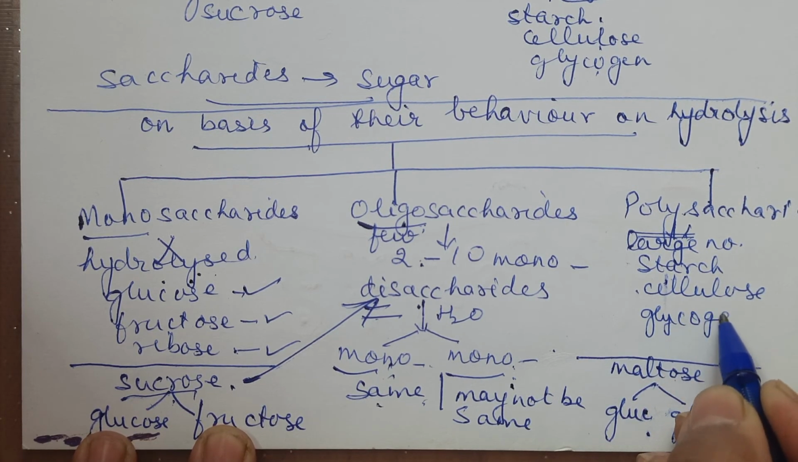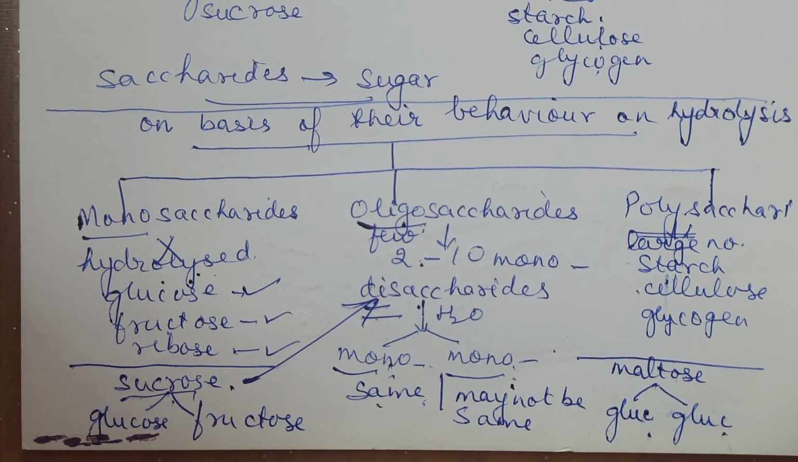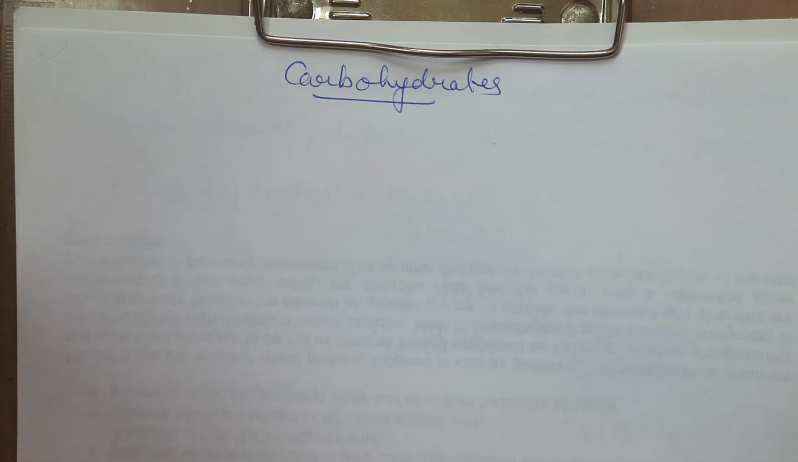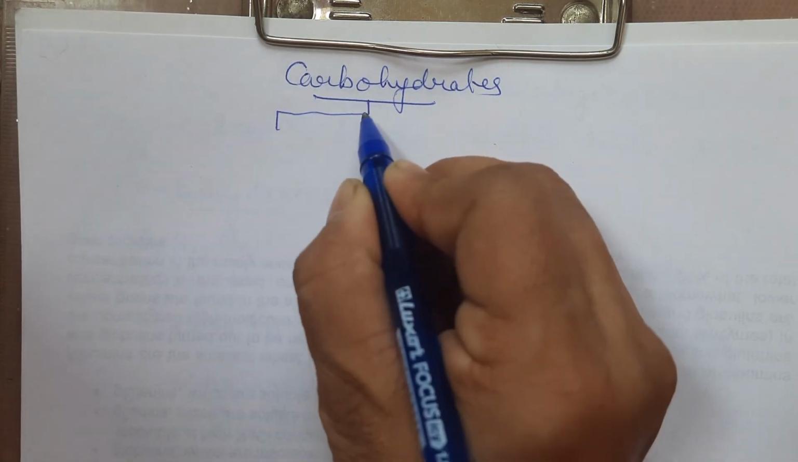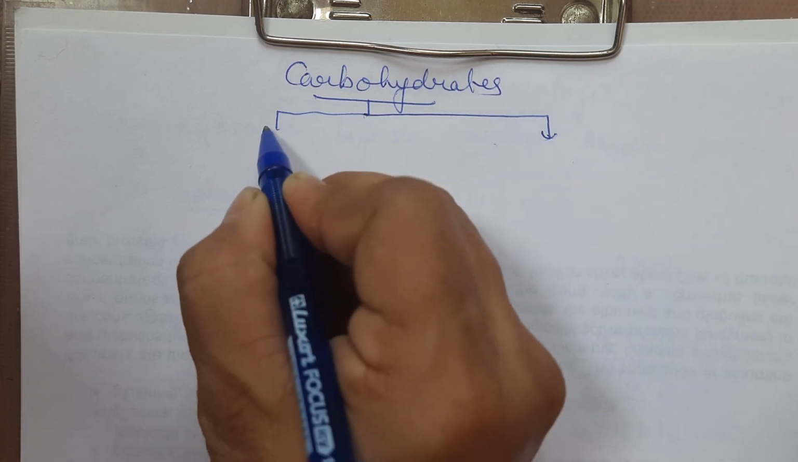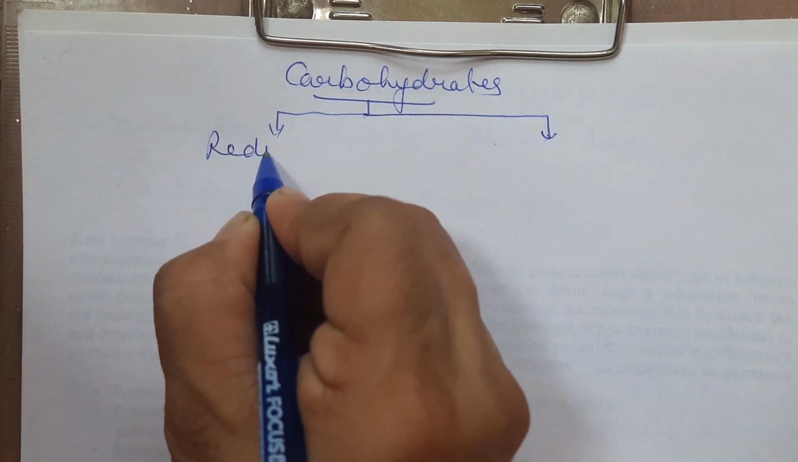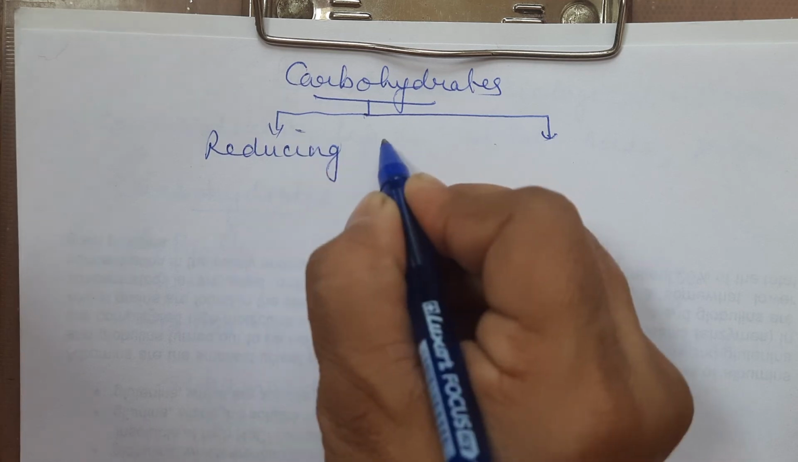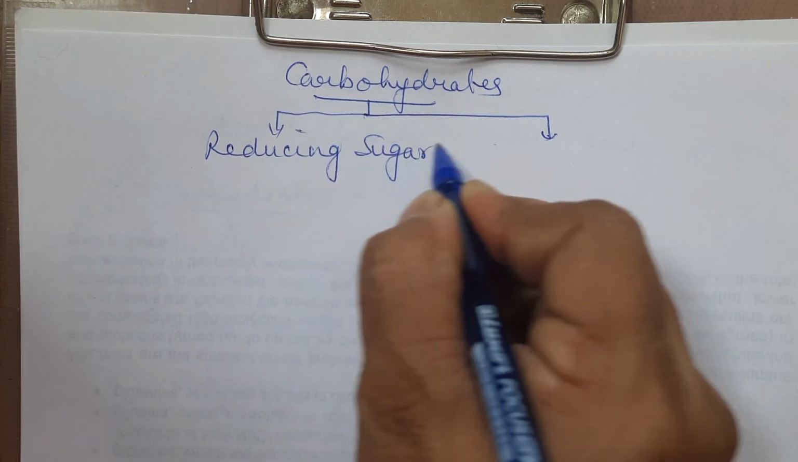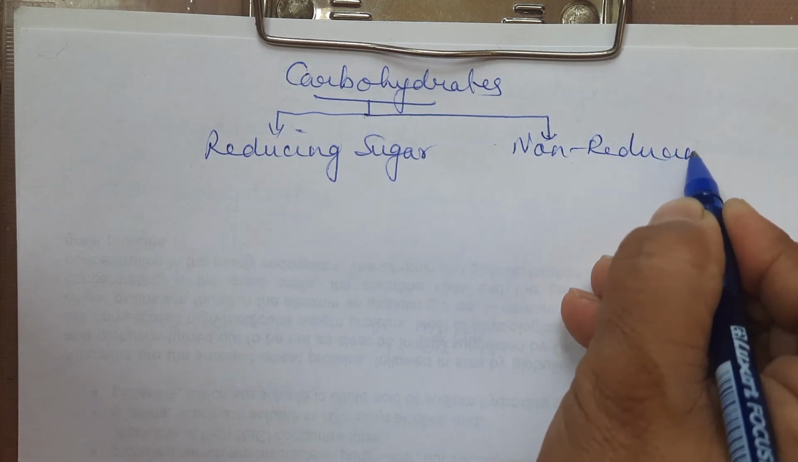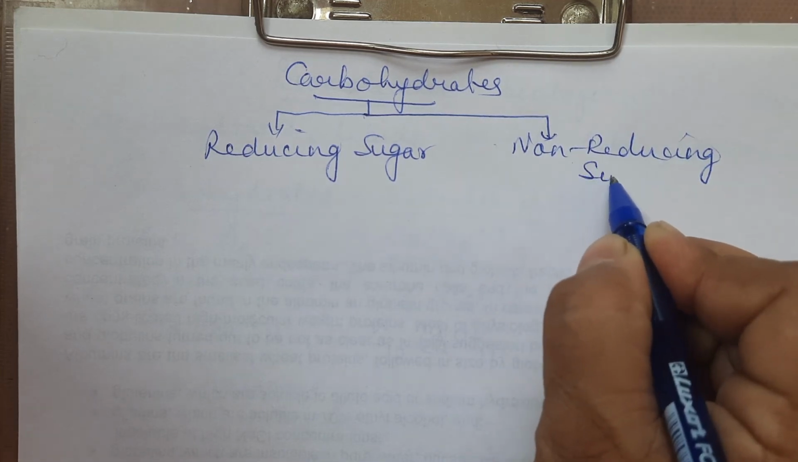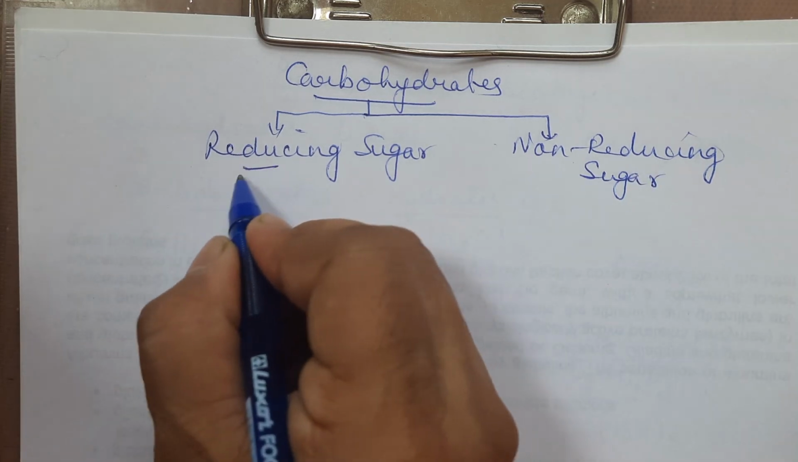Okay, so we have done so far, children, two classifications. We will talk about one more classification of carbohydrates. The next type of classification we are taking is that carbohydrates can be classified into two, reducing sugar and non-reducing sugar. So let us see what is a reducing sugar and a non-reducing sugar. Now first you will write down reducing sugar.